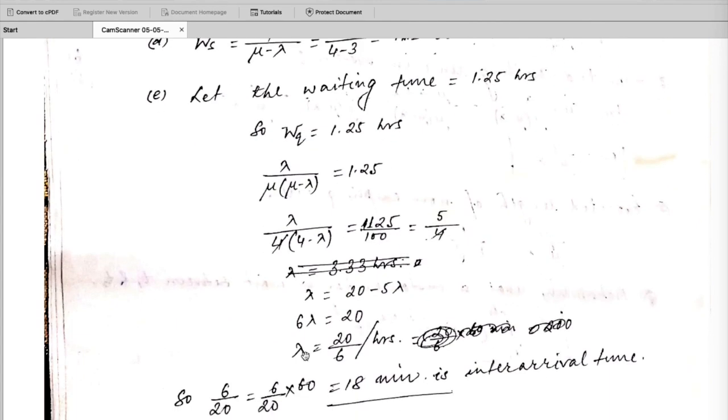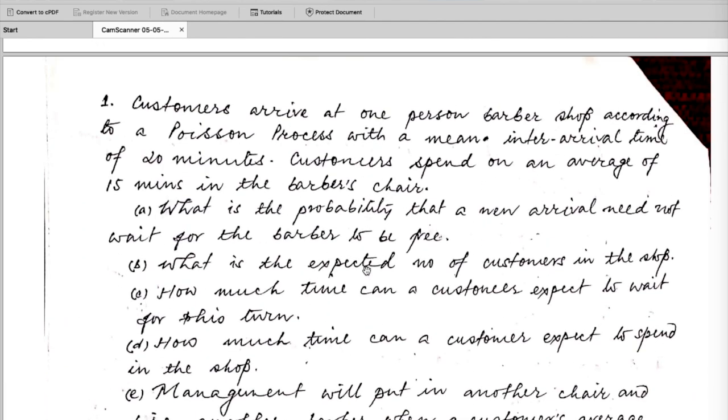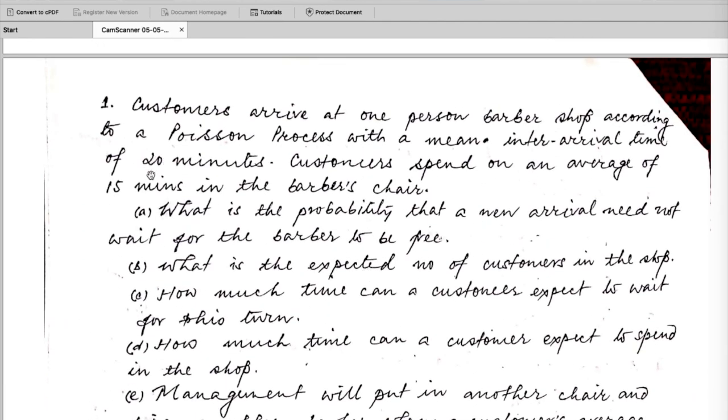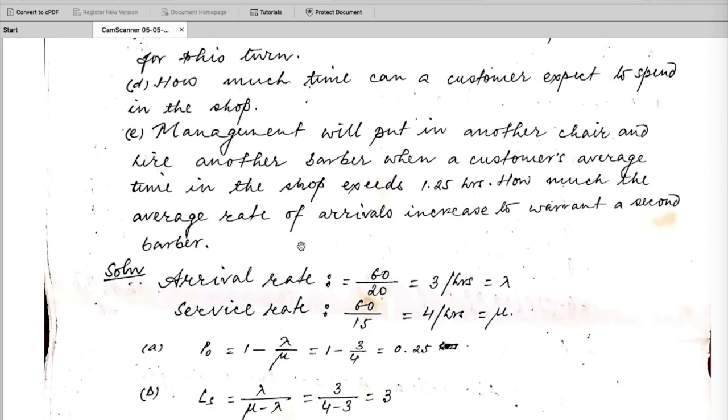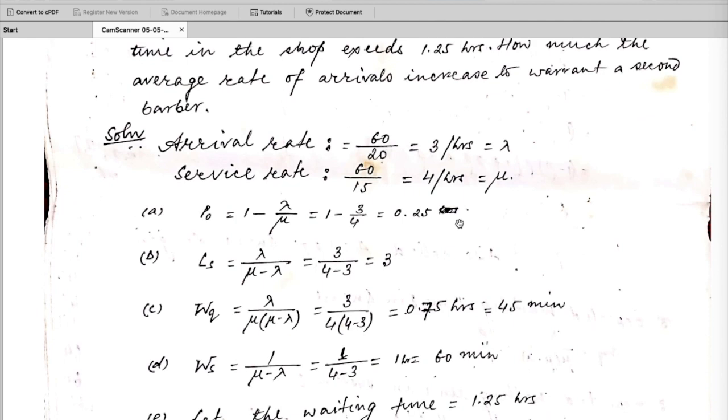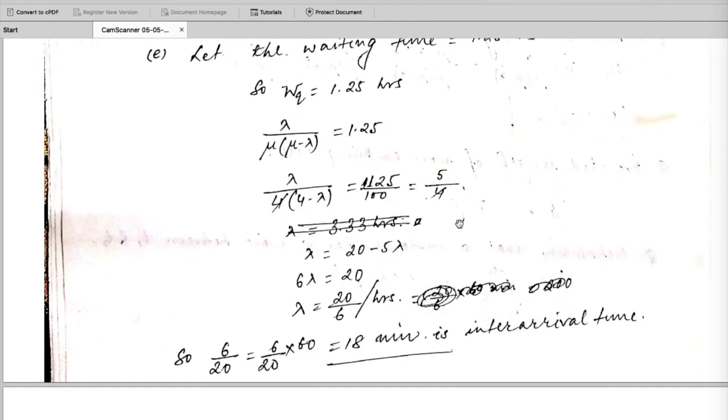If we solve it, lambda is 20 by 6 per hour. That means around 18 minutes is the inter-arrival time. Earlier the inter-arrival time was 20 minutes. So if the inter-arrival time decreases to 18 minutes, then the management may think of adding a new chair. That's what the first problem says.